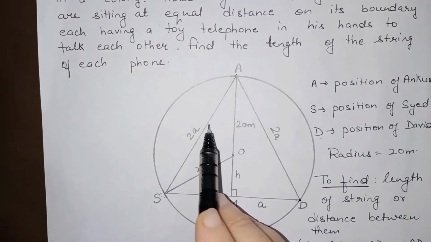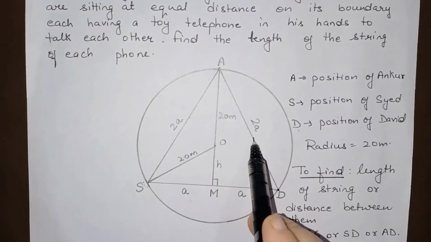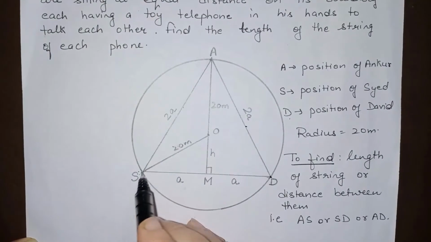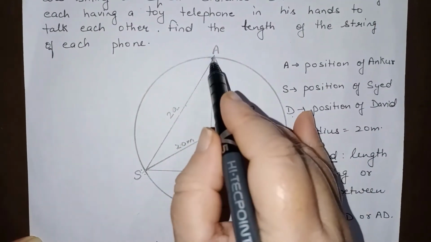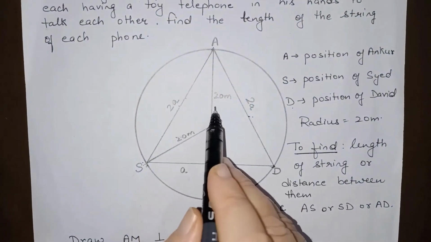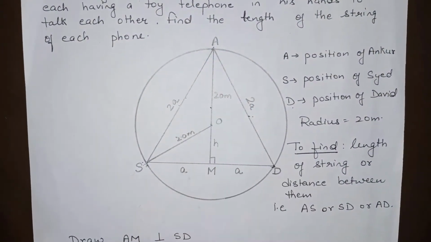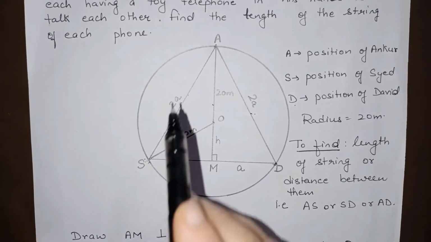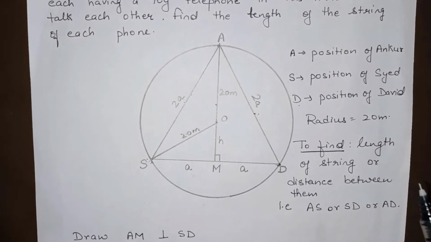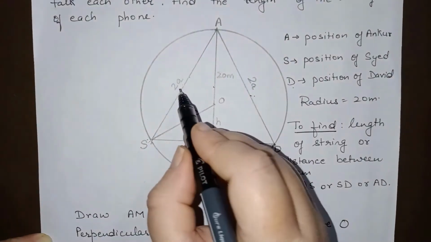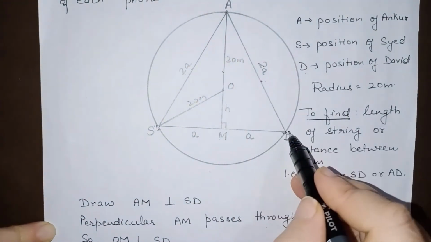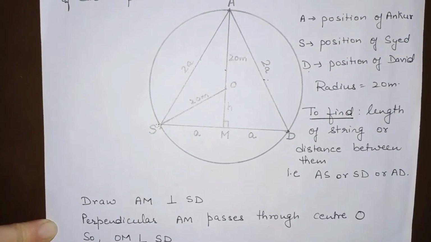Now they are having toy phone in their hands and they are talking to each other. You have to find the length of the string. That means this is one string, this is other, and this is the third string. Radius of the circle is 20 meter. We have to find the distance between them. That is, we have to find the length of side of this equilateral triangle. So let me take the length as 2a. I am taking this length as 2a, this length as 2a, and this length is also 2a.